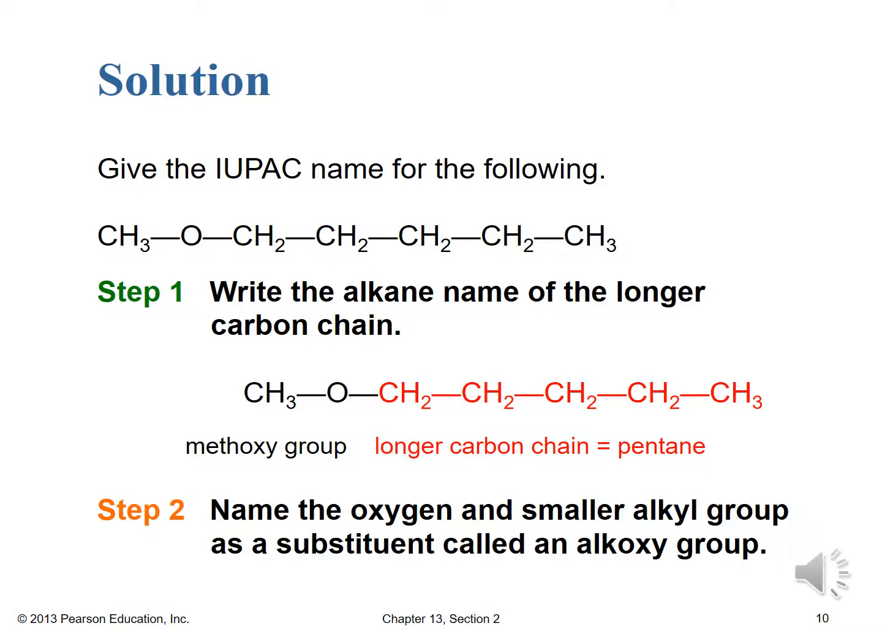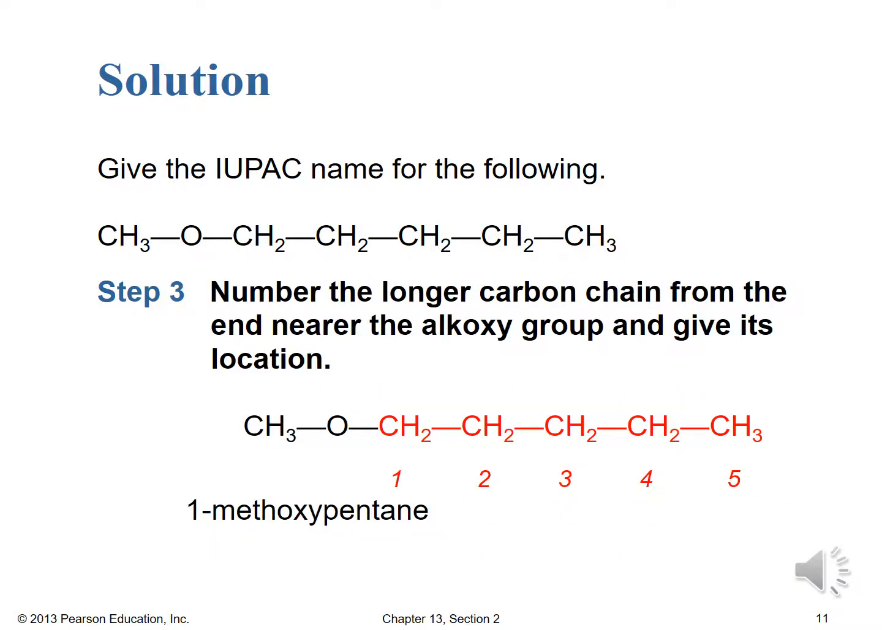Step 2, name the oxygen in smaller alkyl group as a substituent called an alkoxy group. So there we have a methoxy group because of just having that methyl 1 carbon on the left-hand side.